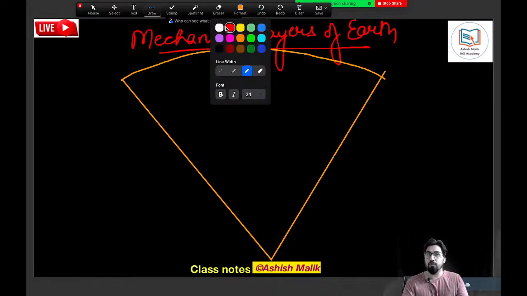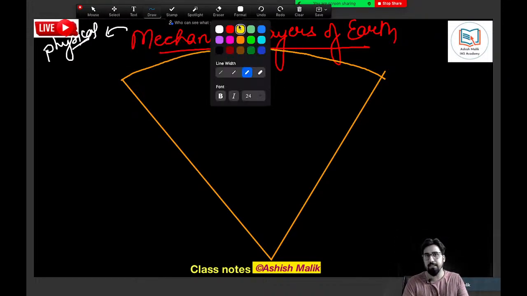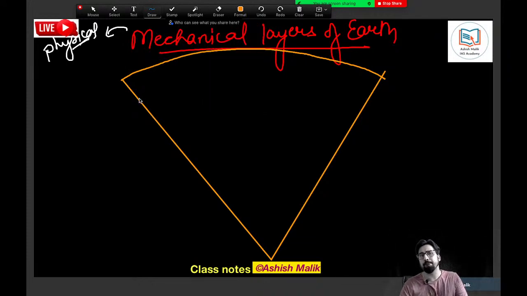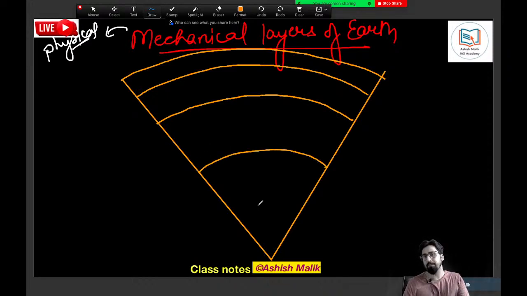Remember, mechanical is going to be about the physical state. Mechanical layer, important is the physical state. What kind of state? If you are solid, semi-solid, or liquid, that matters. The first mechanical layer is lithosphere, my dear friend. This is the first one called lithosphere. The second one called asthenosphere. The third one called mesosphere. Outer and inner. Please keep drawing with me.